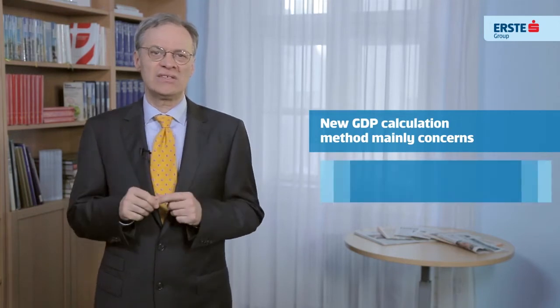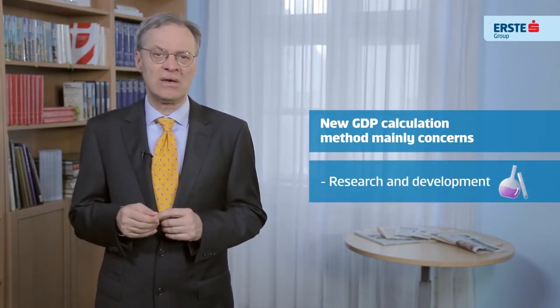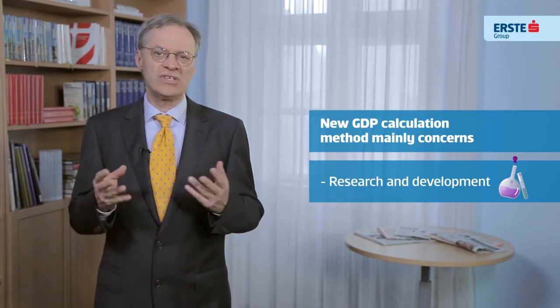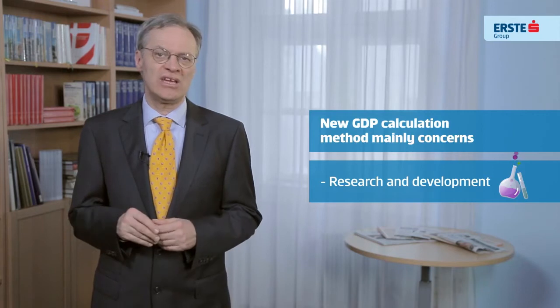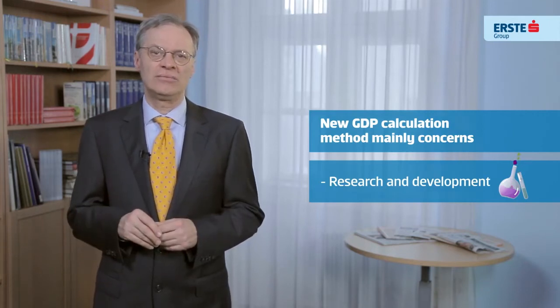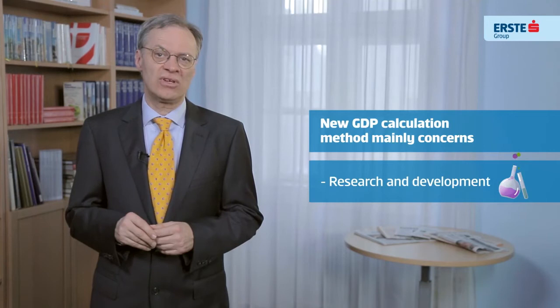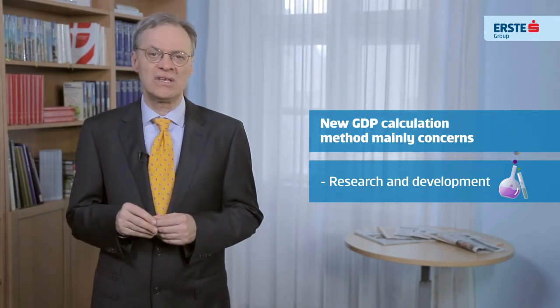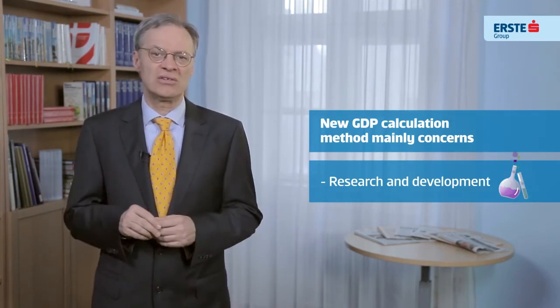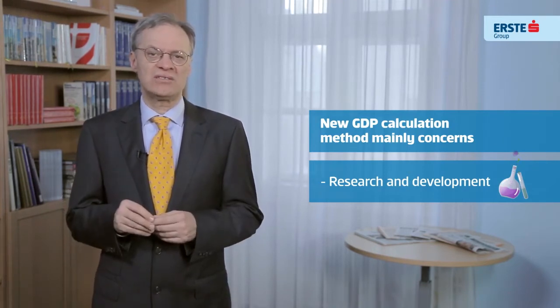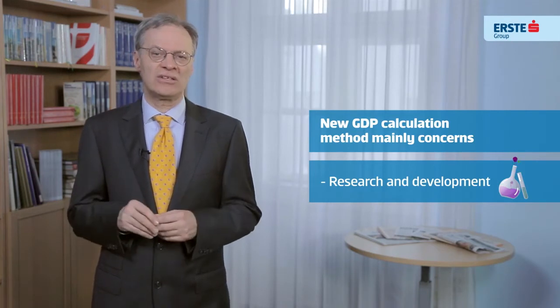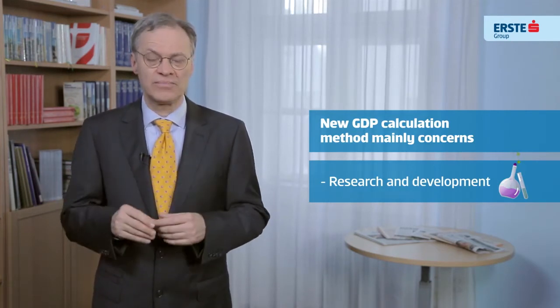The new method of calculation concerns mainly three areas. The biggest change relates to research and development. Prior to 2014, research costs, such as the costs of developing any new medication or any technical innovation, had been entered into the calculation as intermediate products and therefore as an expense of the companies involved. According to the new method, expenses for research and development are now calculated in the GDP as investments.